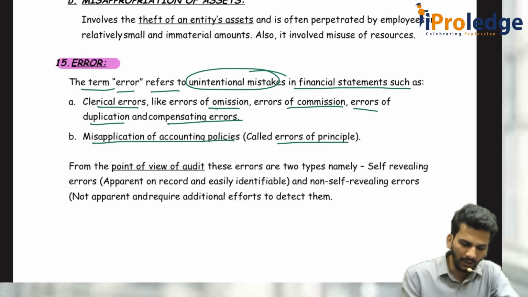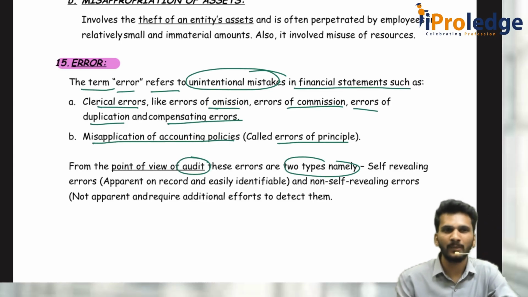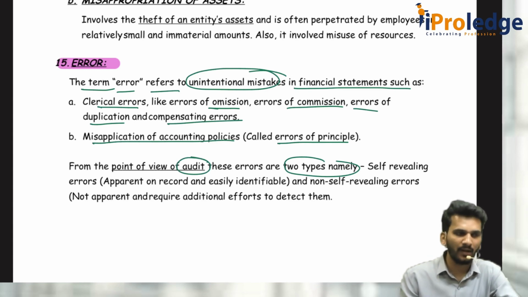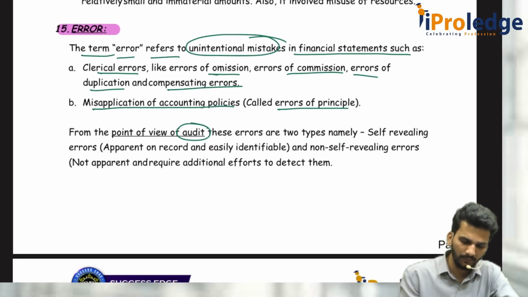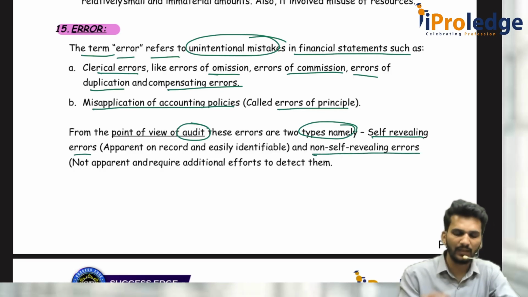So there are 2 types of errors from the audit point of view, not from the accountancy point of view. Because we are auditors, we should check whether it is materially misstated, either due to fraud or due to error. I don't care which, but is it materially misstated or not? What are the types of errors? One is self-revealing errors. The second one is non-self-revealing errors.